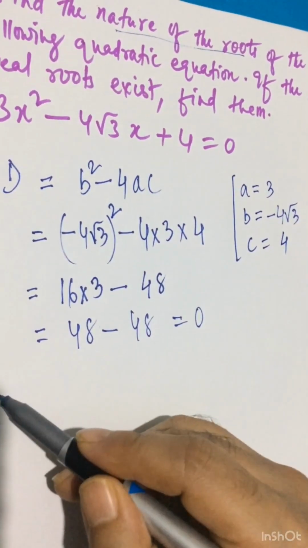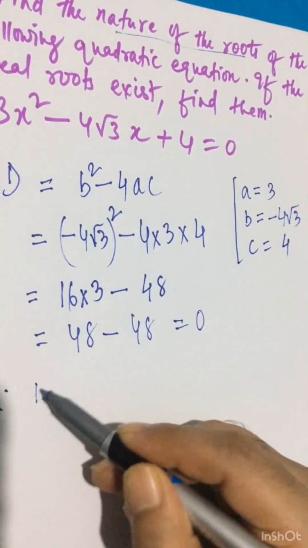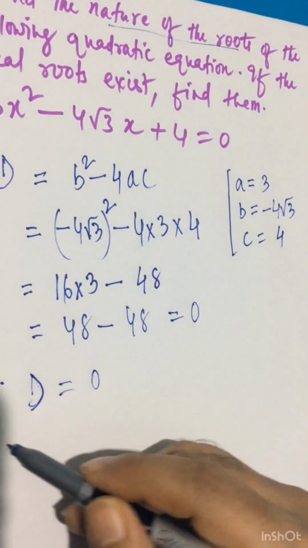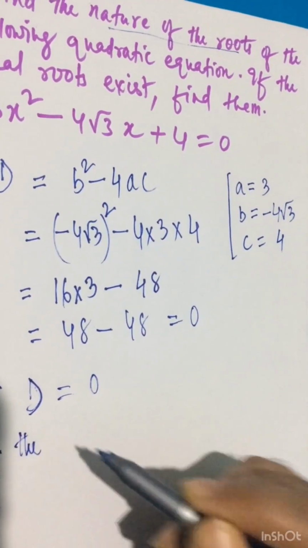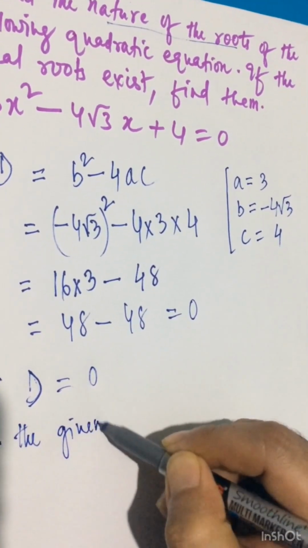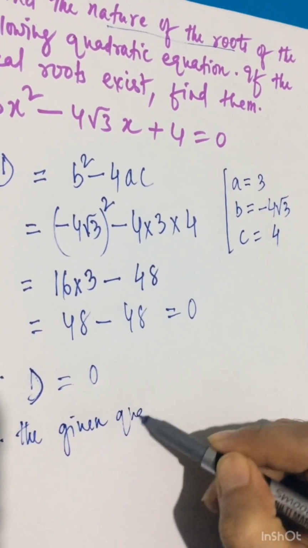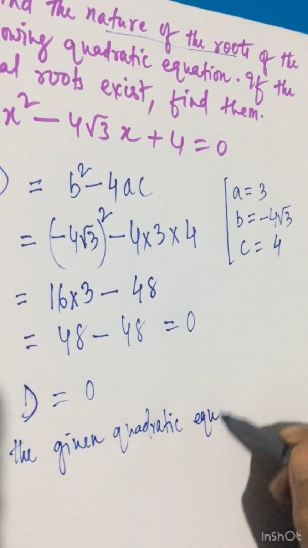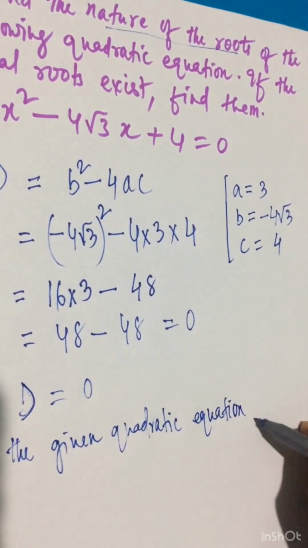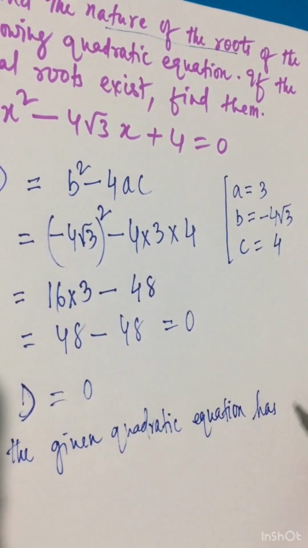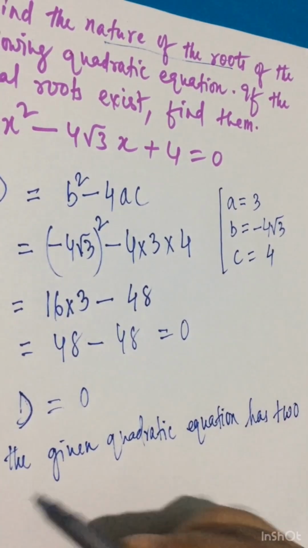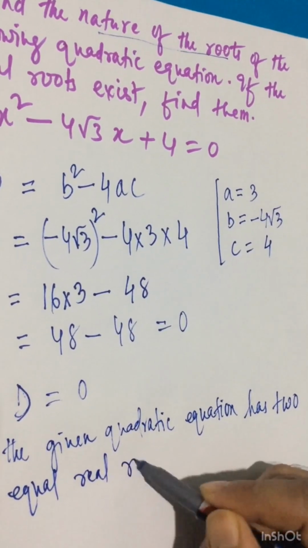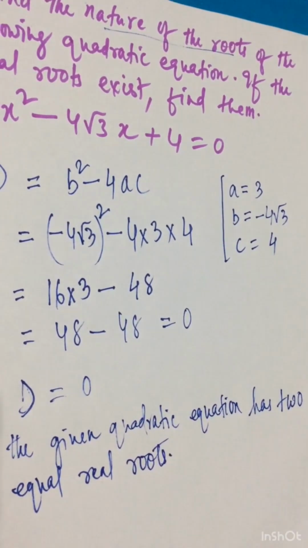So now I will write like this: since discriminant equal to 0, therefore the given quadratic equation has two equal real roots. So this is the first part.